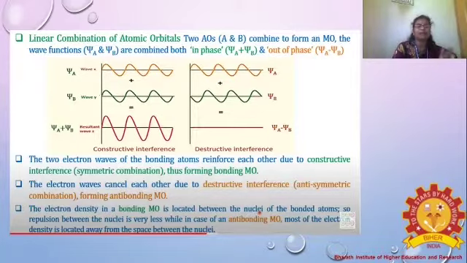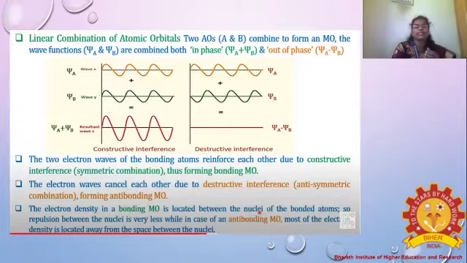Each atom has one electron, so the two electrons are combined together. The waves of the bonding atoms reinforce each other due to constructive interference.